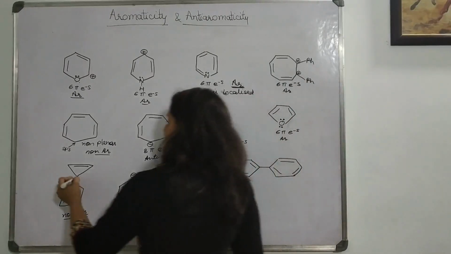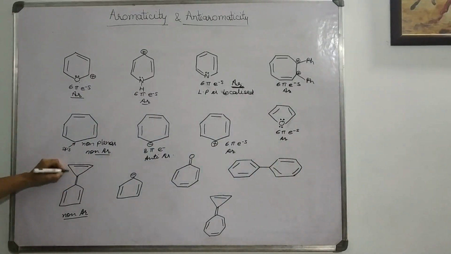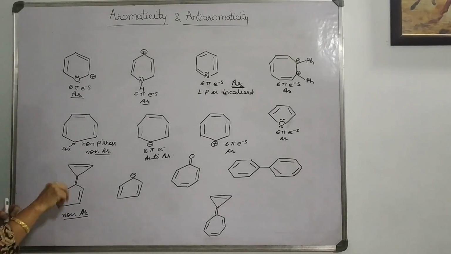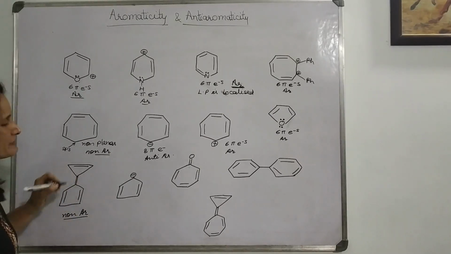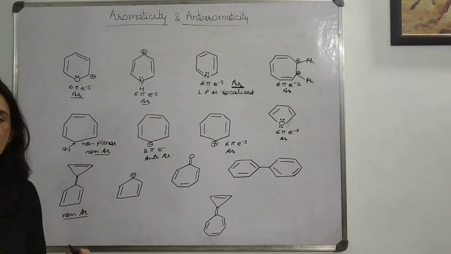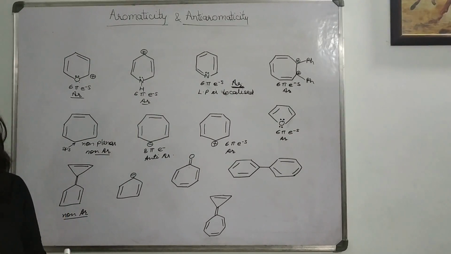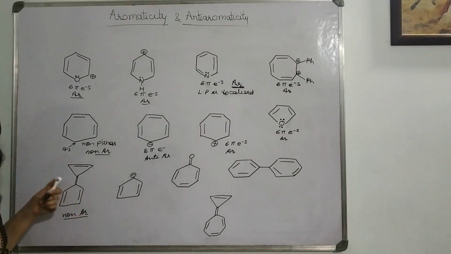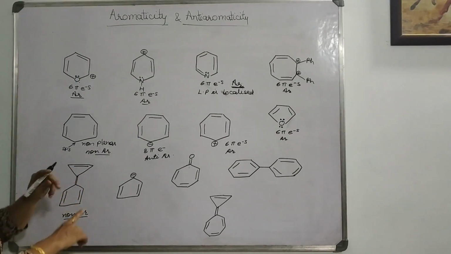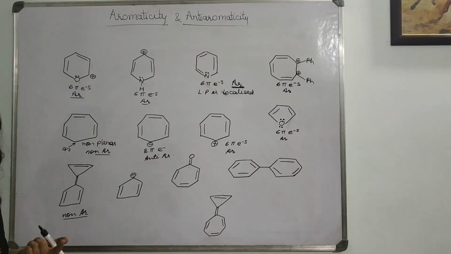If this pi electron is shifted to either side, the rule is that if we shift that outer pi electron, which is not part of the ring, towards one of the rings, and the ring is going to attain aromaticity, then it will be considered highly stable and it will always stay in that aromatic form.